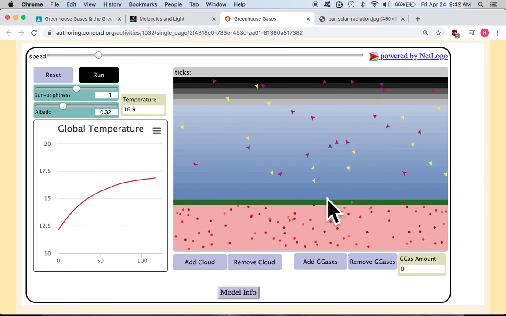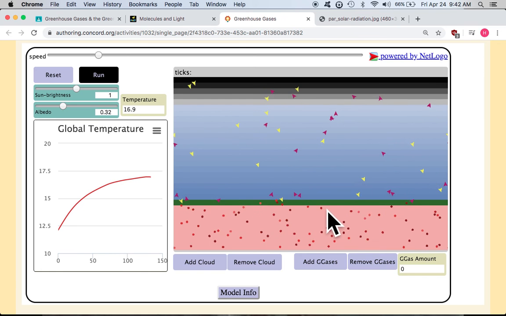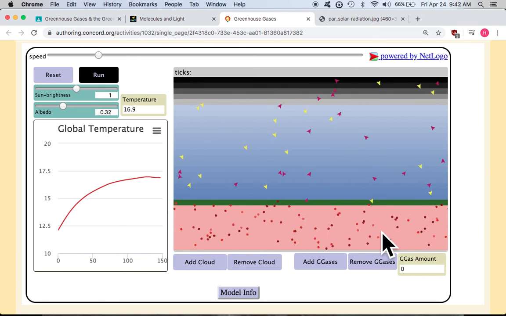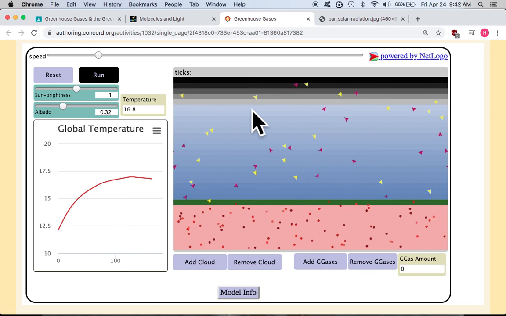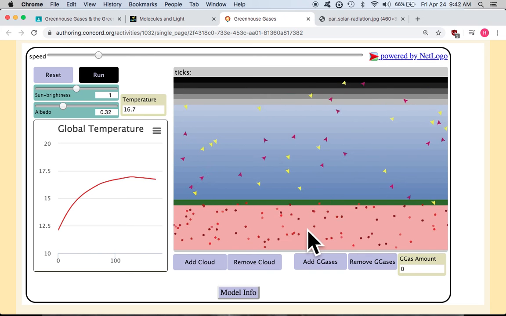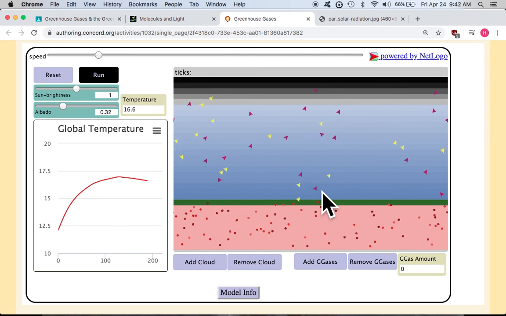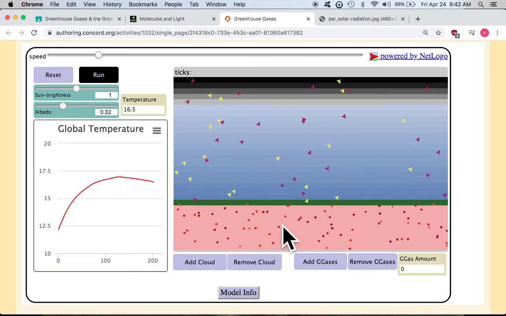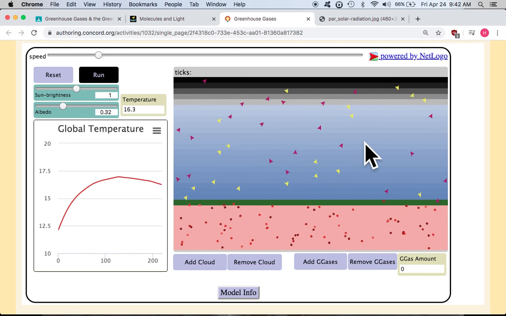Other times, the visible light is going to come down, and let's look to see if we can find one. See, some visible light came down, and that visible light warmed up the surface of the Earth. So we got visible light coming down, warming up the surface of the Earth. Sometimes the visible light gets reflected, but oftentimes the Earth gives off infrared light that goes back out into space.